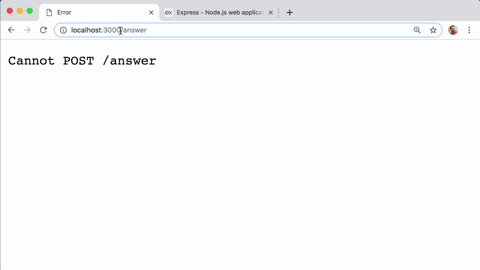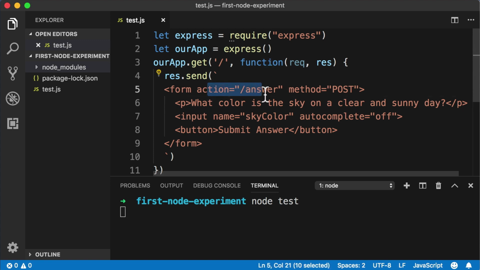And as you might have guessed, this is where the /answer comes into play. Whatever you set as the action for an HTML form, well, that's the URL that the browser is going to send the form results to. Now, I just randomly chose the word answer here, but there's nothing special about that. You could have set this to pizza or unicorn or anything. Okay, so that explains the action attribute, but what about the method attribute? What in the world does method equal post mean?